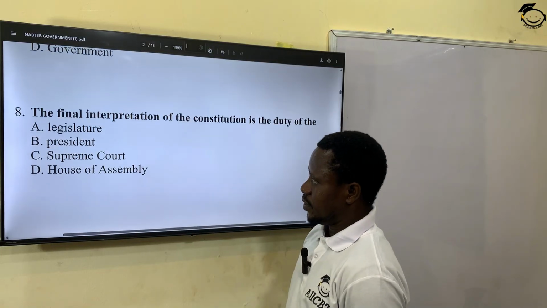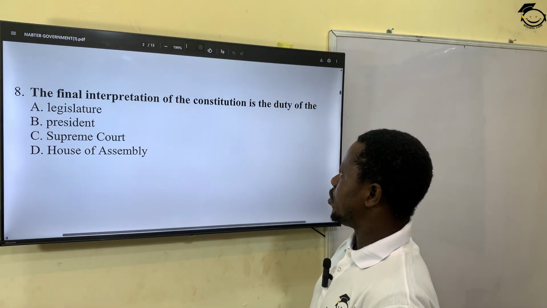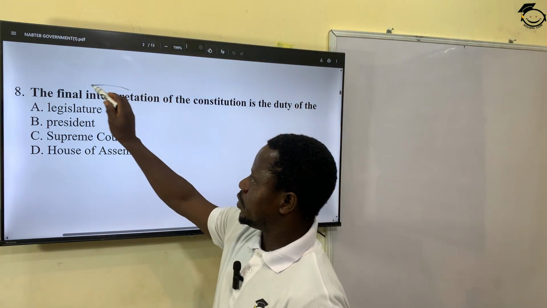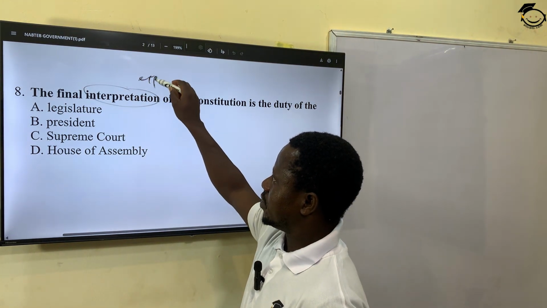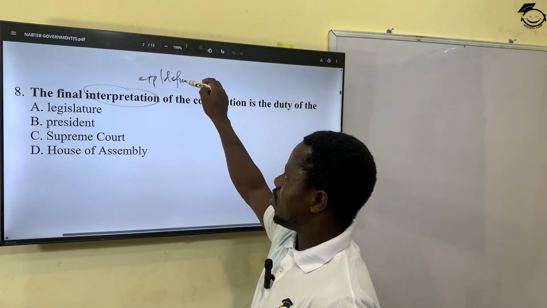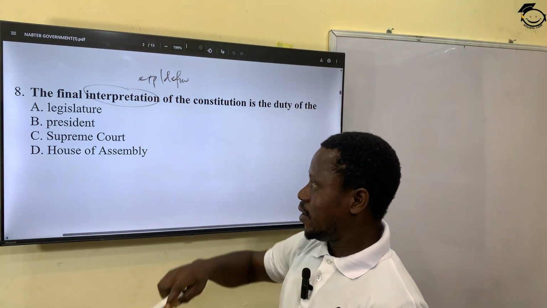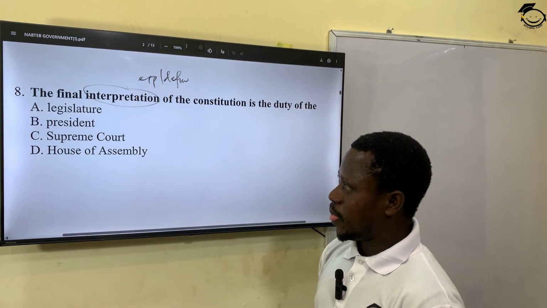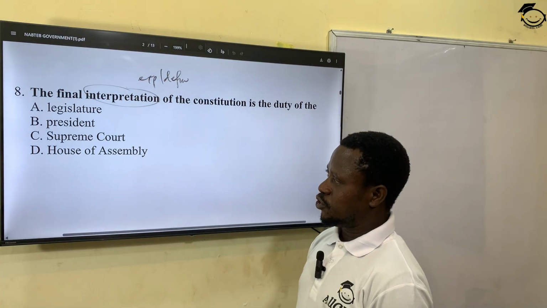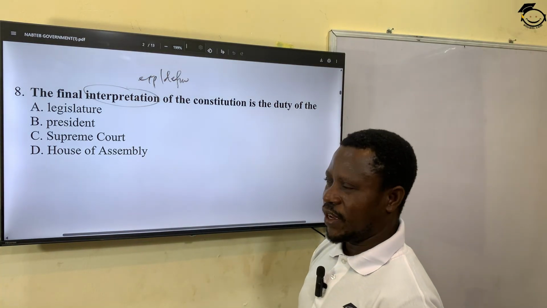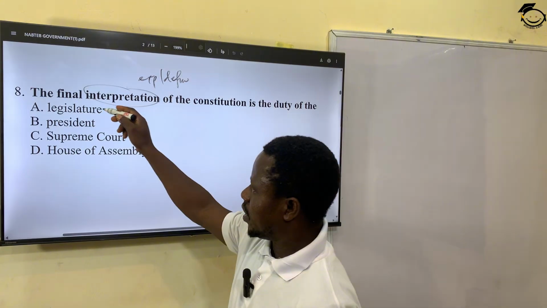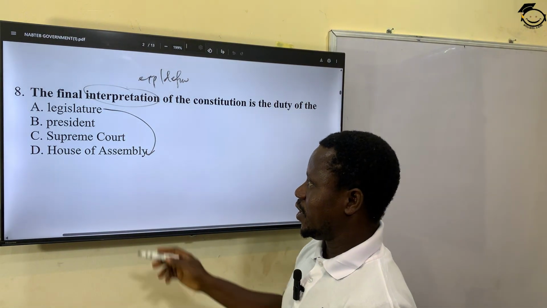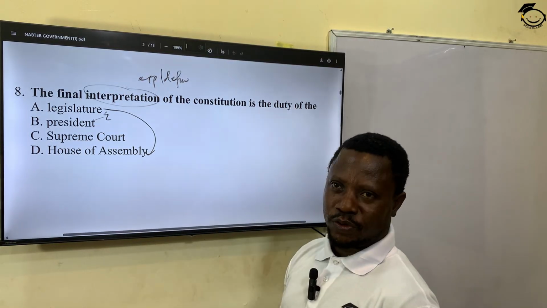The next question. The final interpretation of the Constitution is the duty of the... When we say interpretation, to interpret means to explain, to define. So which organ of government explains or defines the law? Is it legislature? Is it executive? Is it judiciary? Let's see. A, legislature. B, president. C, Supreme Court. D, House of Assembly. You know, legislature is also House of Assembly, so A and D are similar. The president's executive has nothing to do with interpretation.